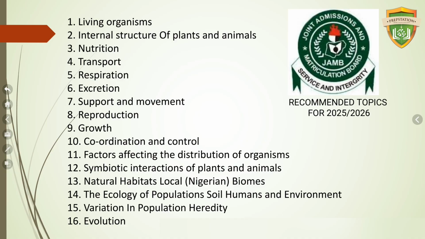Now, we have living organisms, internal structures of plants and animals, nutrition, and transport, that's the transport system or circulatory system as you may call it. We have respiration or the respiratory system, excretion, support and movement, reproduction, growth, and coordination and control, that's the nervous system. We have factors affecting the distribution of organisms, and symbiotic interactions of plants and animals.